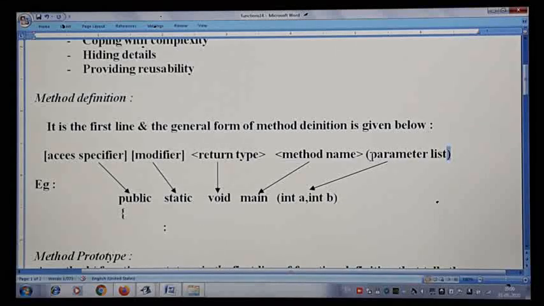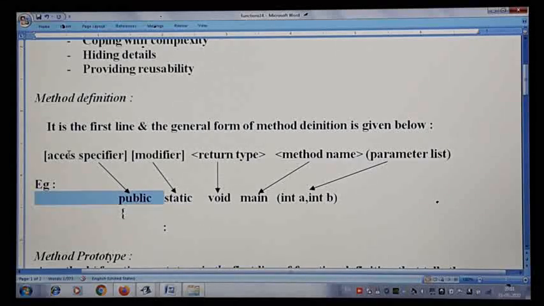Within that what we write, we call it as parameter list, or it is also called arguments. Let us take one example and we will understand each and every meaning of it. If you go through your textbook, many times they will give you public static void main, something like this. So let us understand public.